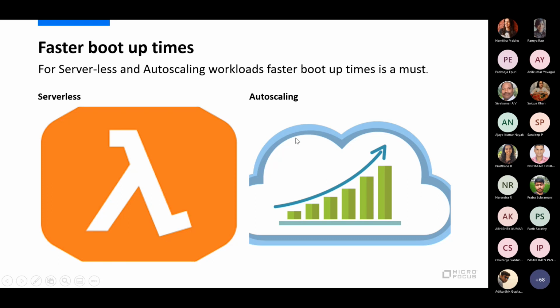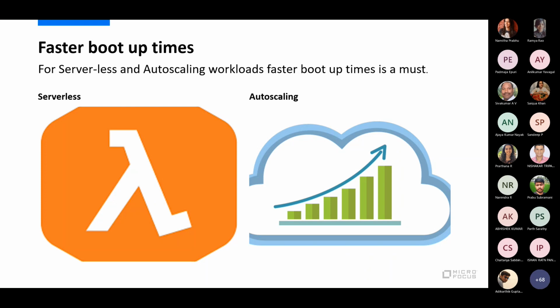Similarly for auto scaling, why do we auto scale? When there is a huge load in the system, let's say your server is bombarded with a lot of requests and your CPU utilization goes to 90%. Your CPU is basically crying, saying, come on, spin up a new instance and reduce my load. At that time, I'm going to say, oh okay CPU, just wait for 10 minutes and then let me spin up a new instance. Doesn't look good. By the time, maybe your instance is already dead.